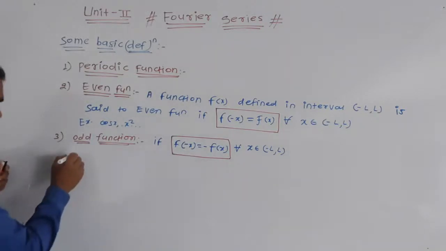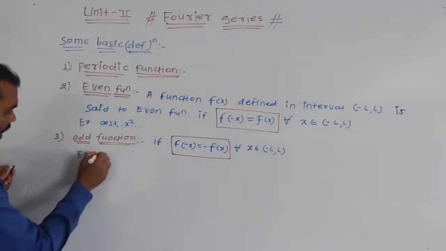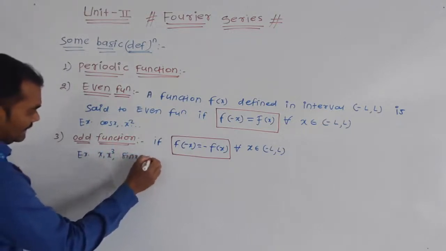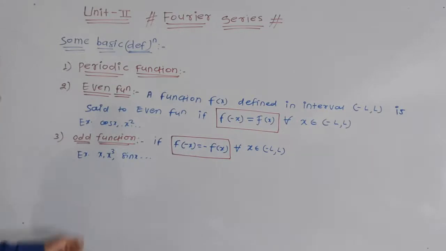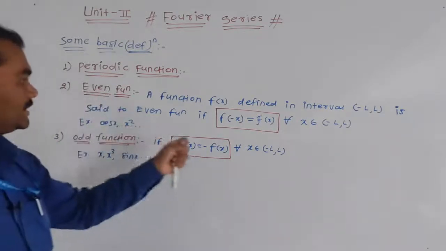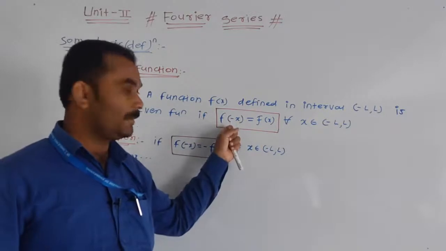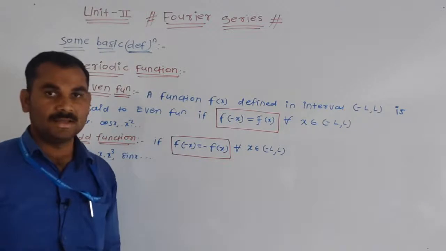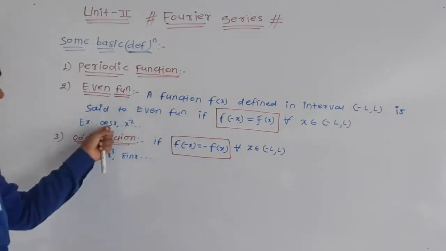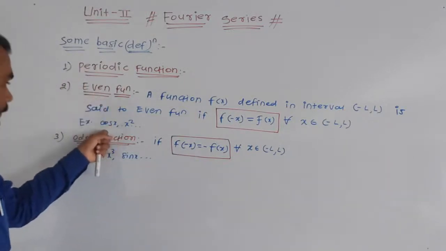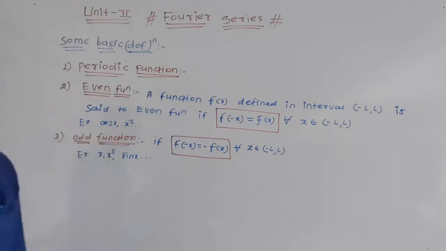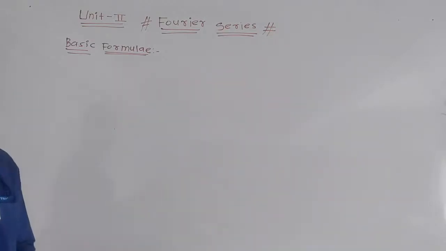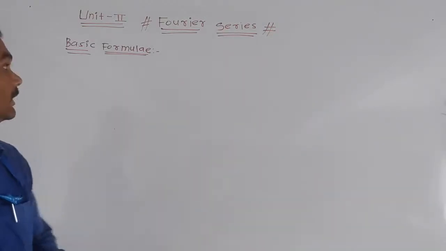For example, x cube, sin x, and so on. These are the examples of odd function. For even function f of minus x is equal to f of x, and for odd function f of minus x is equal to minus f of x. And this cos x is always an even function. Remember this. Also, this sin x is always an odd function. The next point is the basic formulas which are used in this topic.